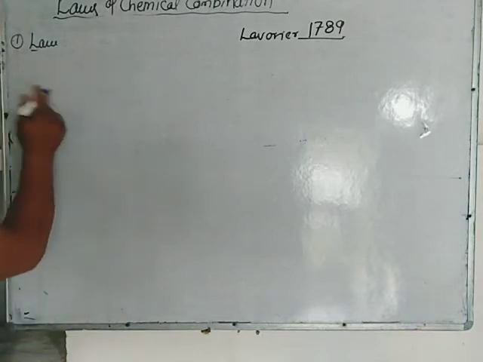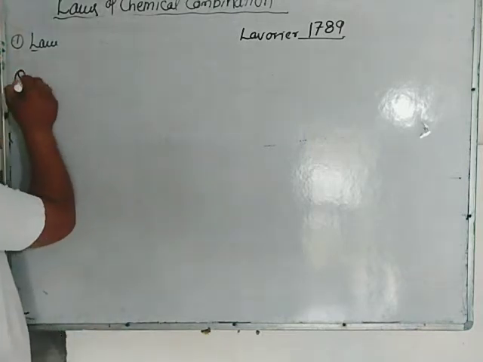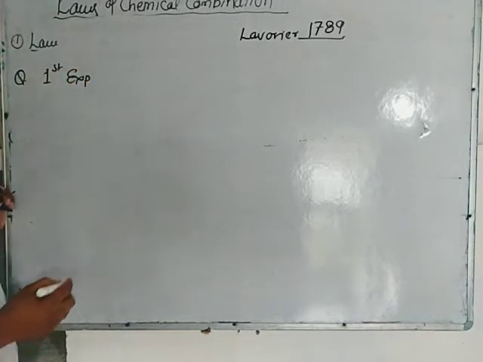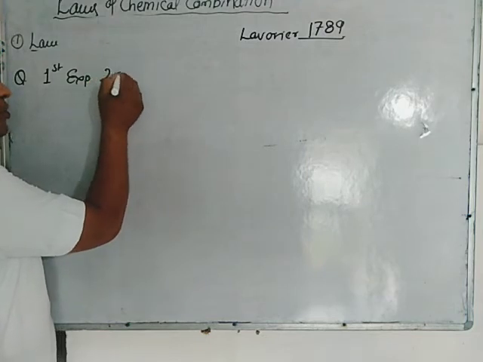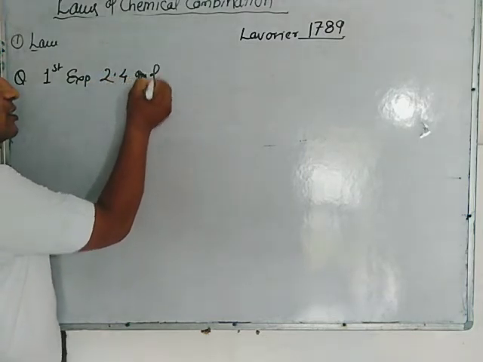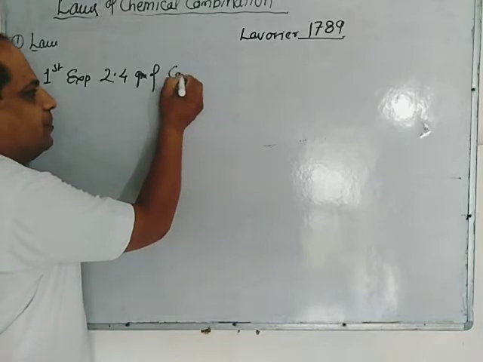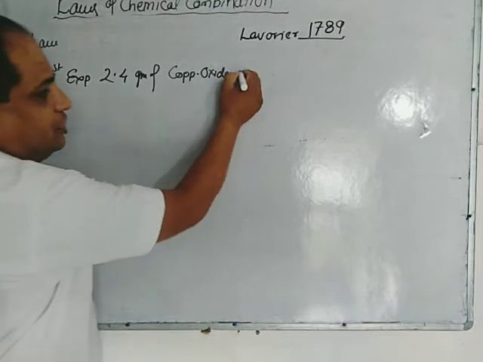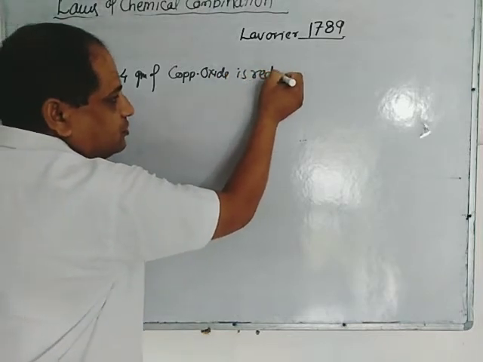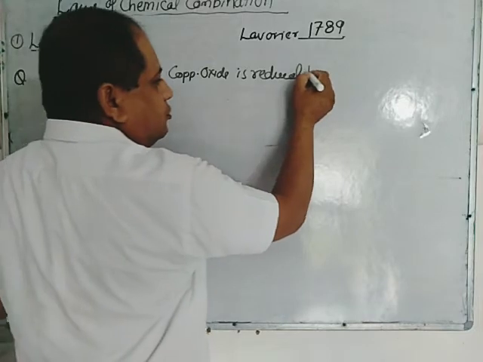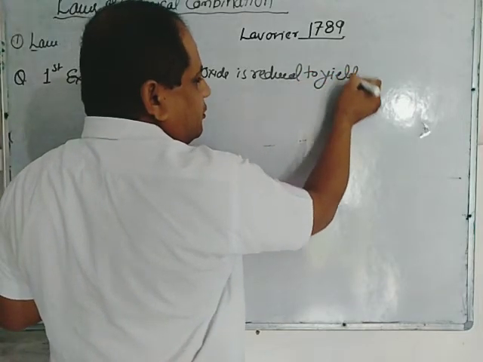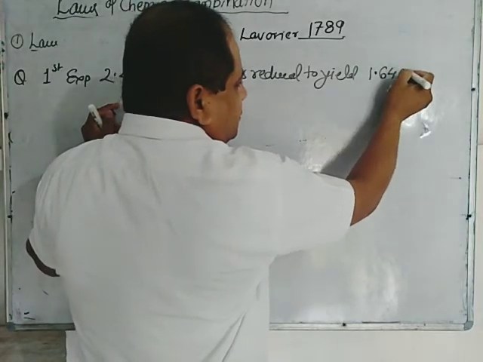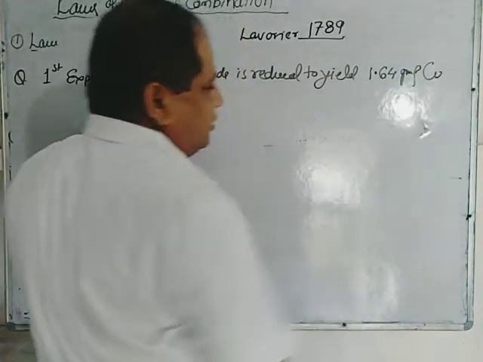Question is, in first experiment, 2.4 grams of copper oxide is reduced to yield 1.68 grams of copper.